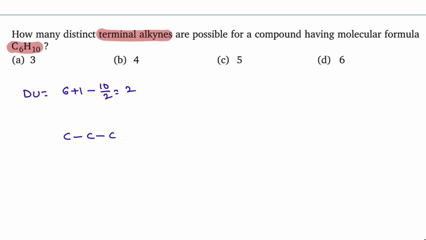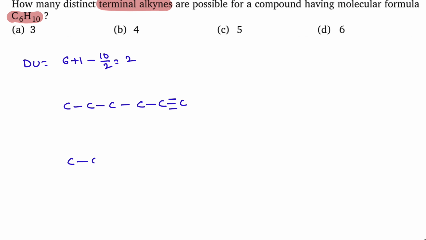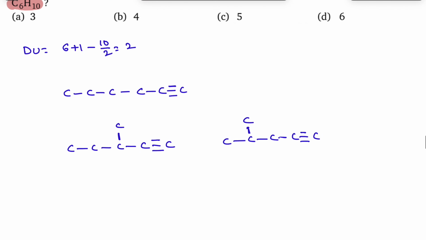So totally there are 6 carbon atoms. So this is 3, 4, 5, 6 carbon atoms. In this 6 carbon chain, we have to write only terminal alkynes. This is one possibility. Now we have to take a 5 carbon chain. Terminal alkynes he is asking. You can write a methyl group here. Again 5 carbon chain I am taking. You can write methyl group here. So this is a 5 carbon chain.